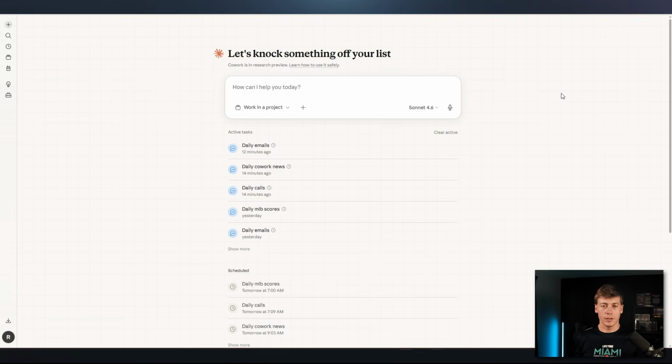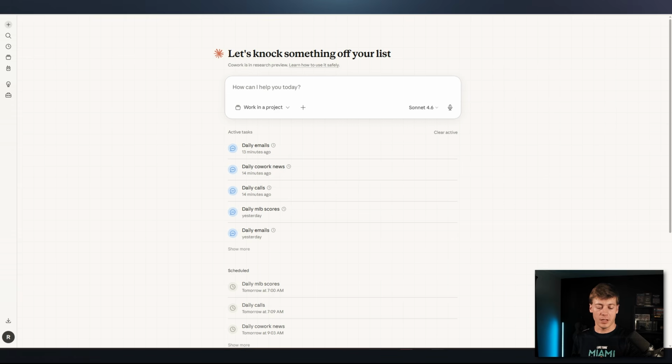Section 4, the screenshot move. If you get stuck, here's a little pro tip. Screenshot your screen and put it in and say, what do I do now? So Cowork doesn't necessarily just work specifically with text. You can actually send in images and it can give you advice from those particular images. Obviously, you want to give some specific context when possible.